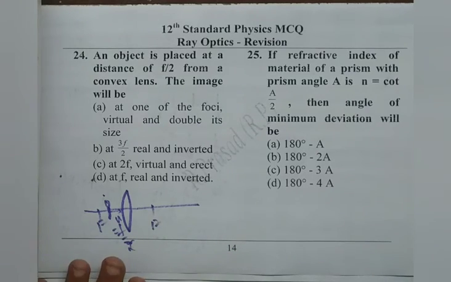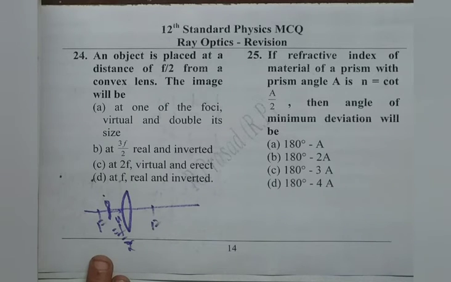We know for a convex lens, when we place the object within the focal length, that is between focus and the optic center, it should form a virtual enlarged image on the side of the object itself. Therefore, it should form a virtual and enlarged image.